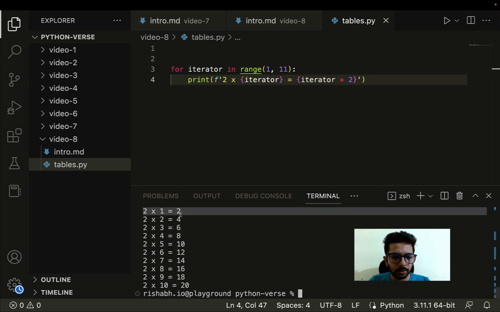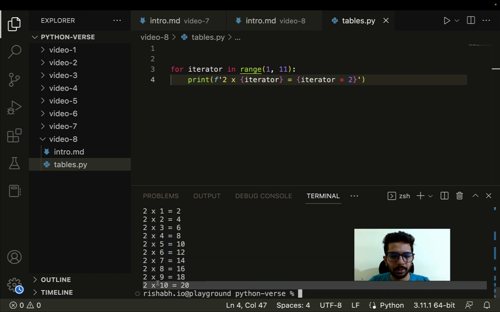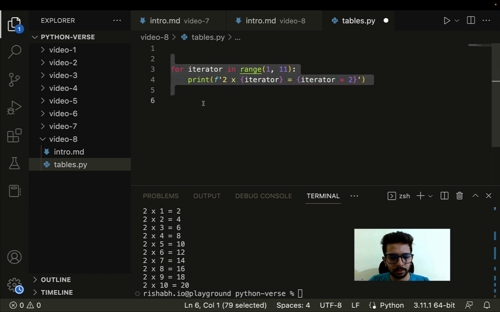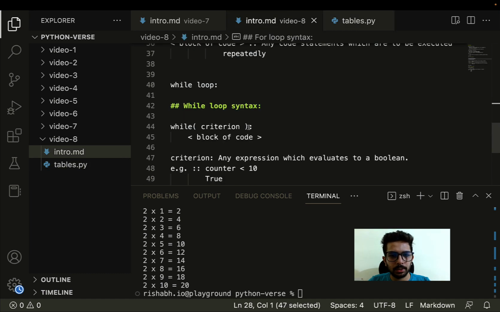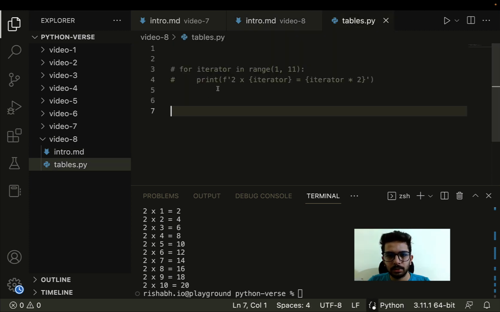Cool. So 2 into 1 is 2, 2 into 2 is 4, 2 into 3 is 6, and so on up till 20. So we have got this. And now let's try to do the same thing with the help of the while syntax. Let me comment this for now, and let's just go back and copy this syntax as well.